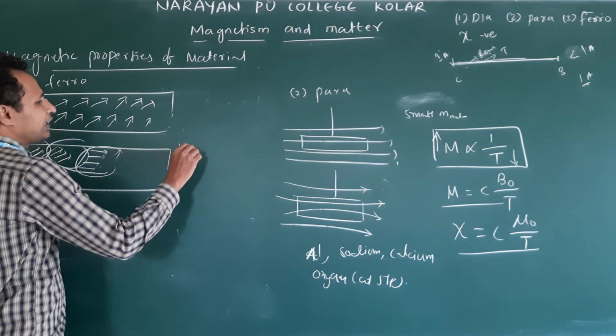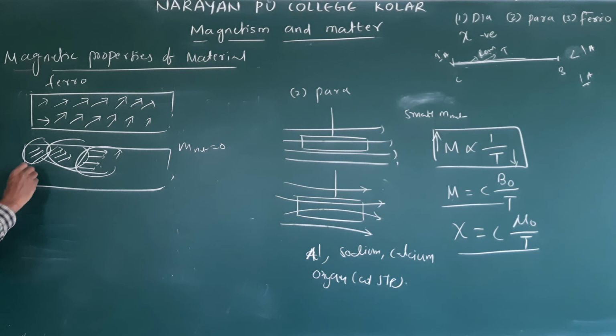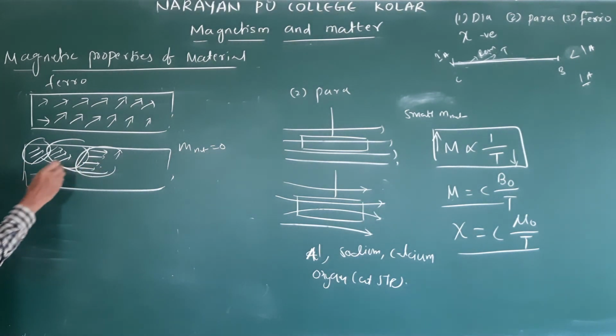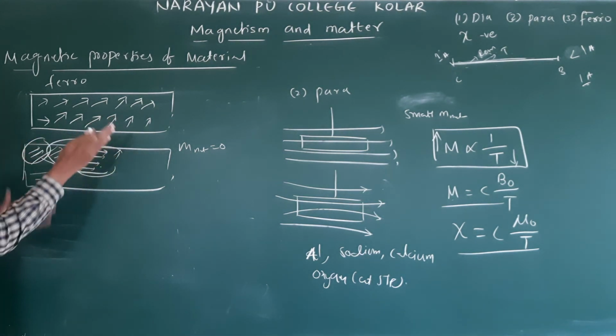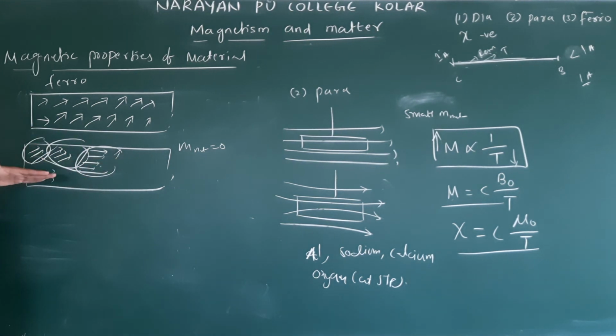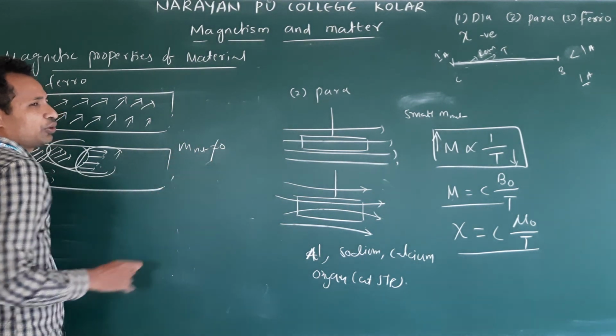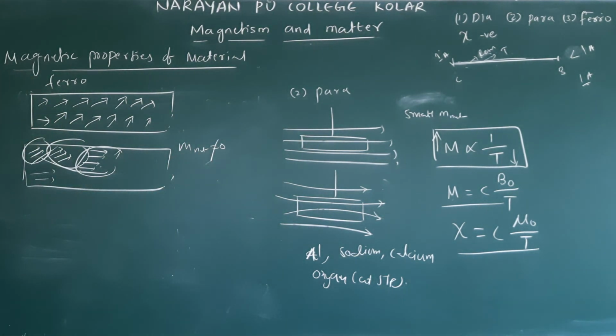So already this M net is not equal to 0. Once we place it in a magnetic field, all these domains will align. Previously it had an orientation like this. Once we place it in a magnetic field, all these domains come into the same direction. That's why M net will not be equal to 0. It's very strong. That's why it is attracted very strongly, or it attracts the magnet strongly. Here, it only depends on the magnetic moment.